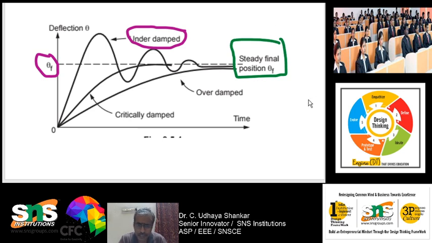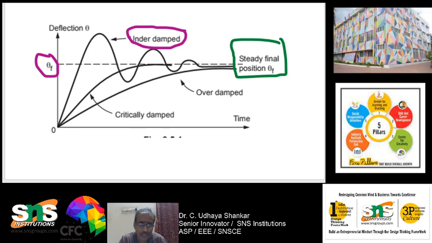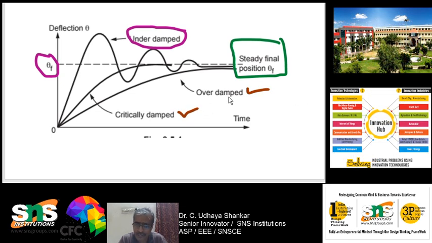You can see that this damping can be adjusted. It can be critically damped or it can be overdamped. If I give over damping, then it will take more time to settle to the final value. So it should be critically damped.